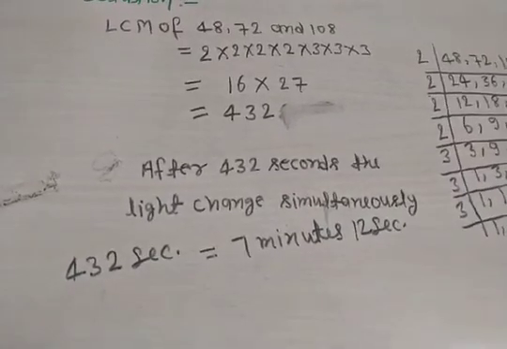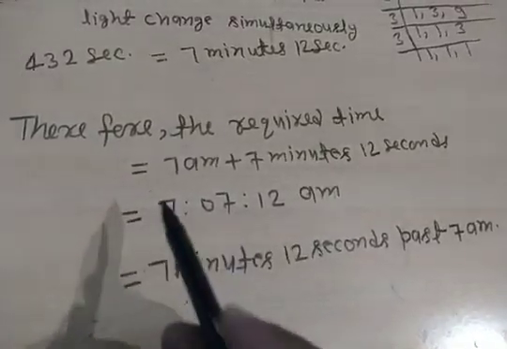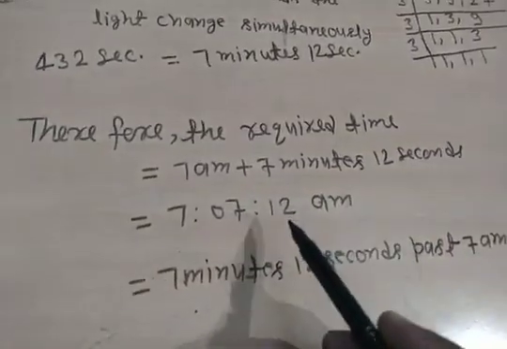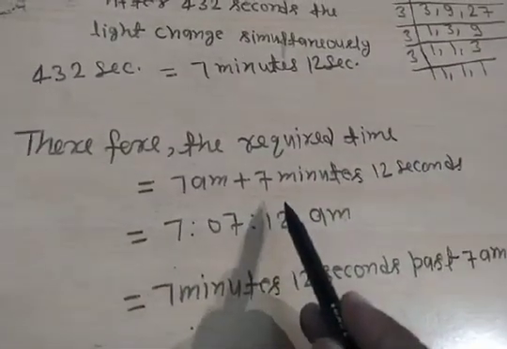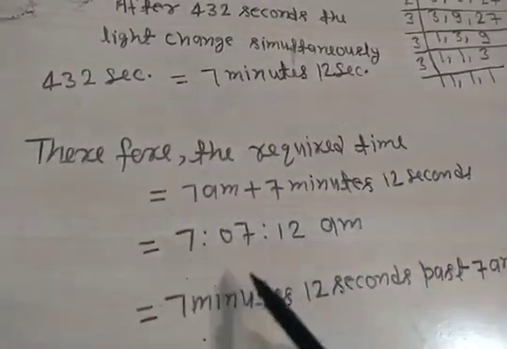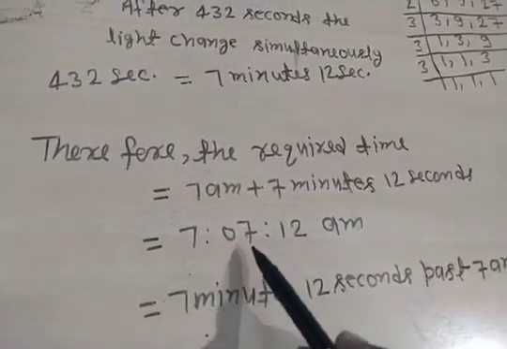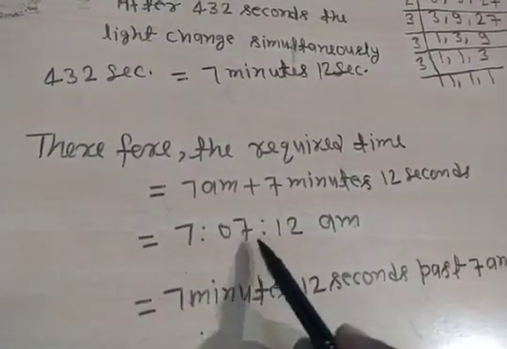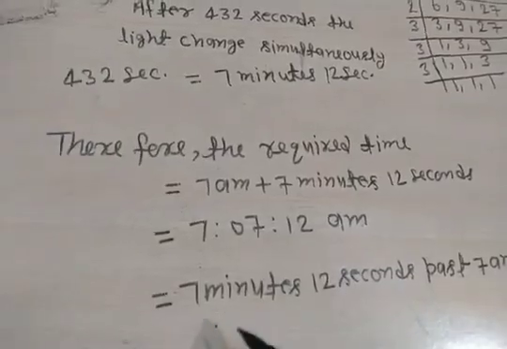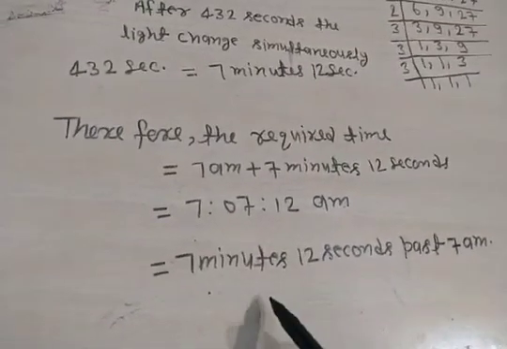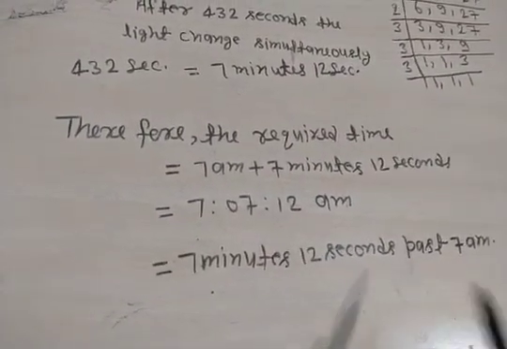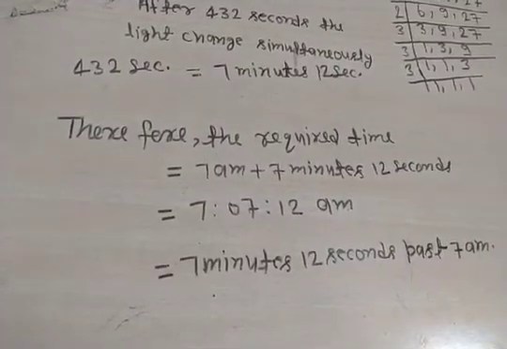So the required time is 7 am plus 7 minutes 12 seconds. You can write it as 7:12 am, or you can say it is 7 minutes 12 seconds past 7 am. Clear?